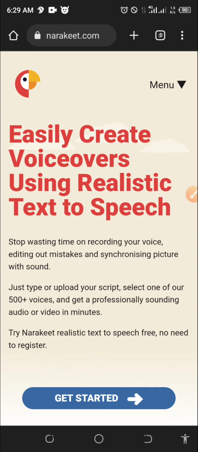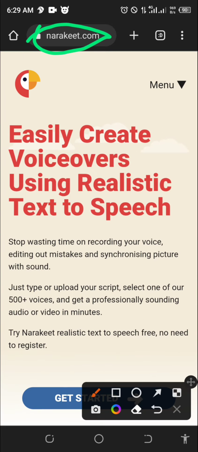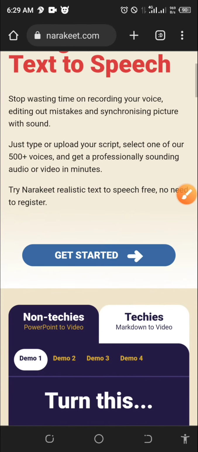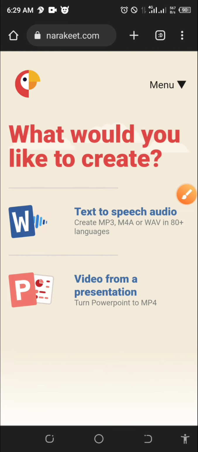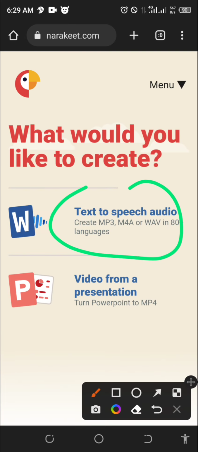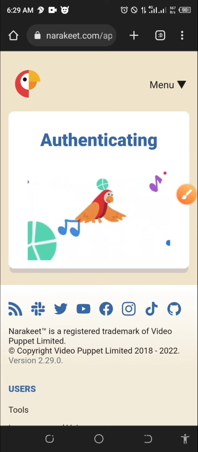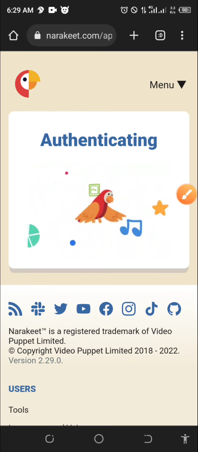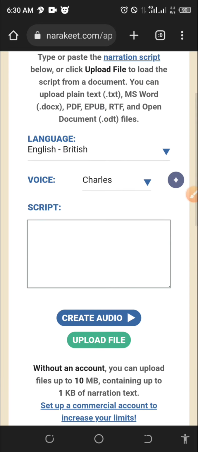So, text to voice. Now you come to Narakeet, as you can see from the address narakeet.com, and you just click on get started. Once you click on get started, you click on text to speech. Once you're in text to speech, you copy and paste your script here.